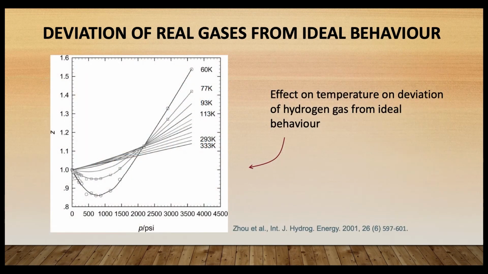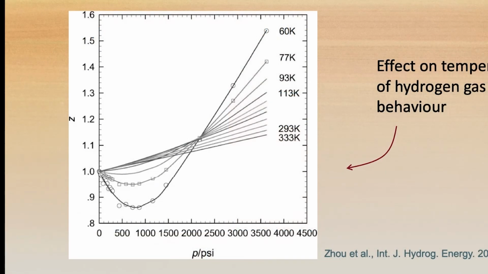Now, if we consider the effect of temperature on deviation from ideal behavior, the figure shows the plot of compressibility factor against pressure for hydrogen gas at different temperatures varying between 60 Kelvin and 333 Kelvin. It is seen that as the temperature is raised, the dip in the curve becomes smaller and smaller. At 333 Kelvin, the curve remains almost horizontal for an appreciable range of pressure, showing thereby that the compressibility factor becomes almost equal to unity under these conditions.